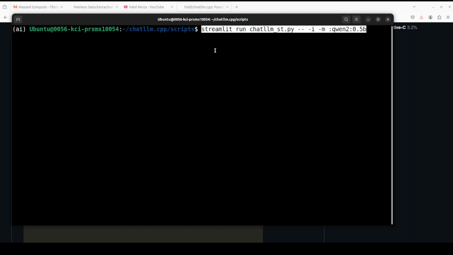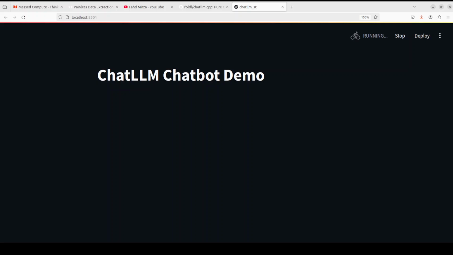And from there, we can run the Streamlit demo, which is going to run the script, which is provided in the repo already. ST is for Streamlit, and then the colon shows that if this model doesn't exist already, it is going to download it in quantized format. And there you go. As soon as I ran it, it has just launched it in the browser at the localhost at port 8501.